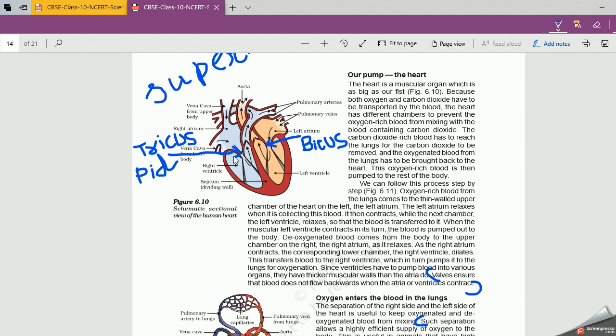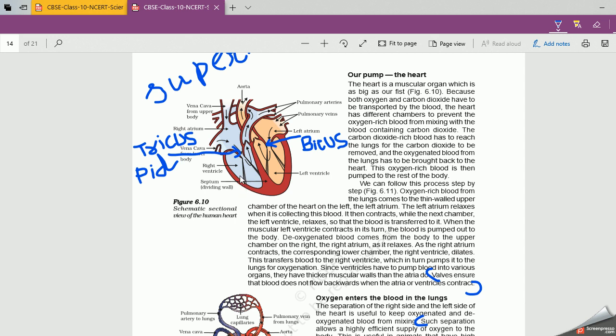these walls get opened, and automatically the impure blood from the right atrium comes to the right ventricle, and pure blood from the left atrium comes to the left ventricle. Clear? Now, when these are full, these walls get automatically closed, and the impure blood goes to the pulmonary artery to the lungs, right? And pure blood goes to the aorta, so that it will be distributed in all parts of the body.